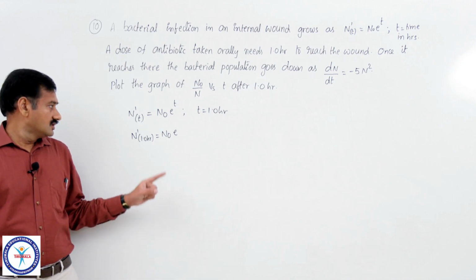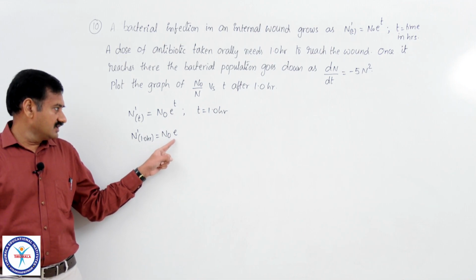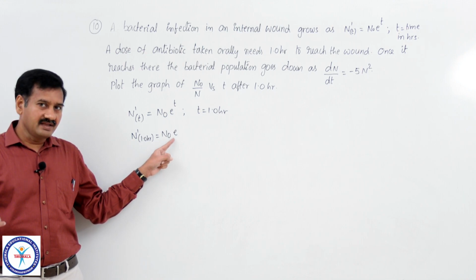Now, this N naught into e is the number of bacteria at time t equal to 1 hour.